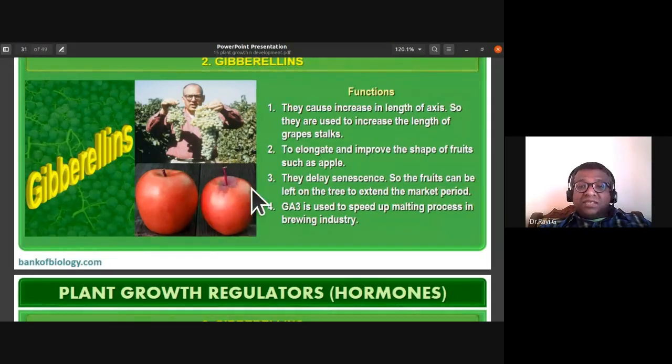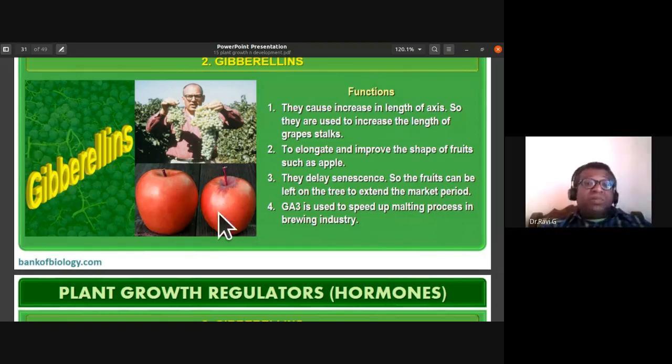Gibberellins delay senescence. The aging process can be delayed by gibberellins. So the fruits can be left on the tree to extend the market period. Whenever you have sprayed gibberellins, they not only elongate and improve the shape of fruits, but also delay senescence. So you can sell the fruits after the season and get more money.